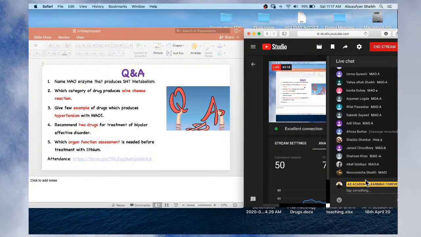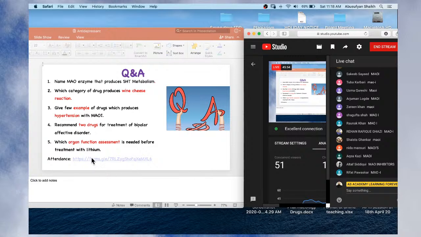Right answer, monoamine oxidase inhibitor. Monoamine oxidase inhibitor along with tyramine-containing food like cheese, wine, and liver produces very severe hypertensive crisis, hypertension, throbbing headache, and it may produce cranial hemorrhage, and that is the reason we are not giving monoamine oxidase inhibitors along with foods which contain tyramine, right?